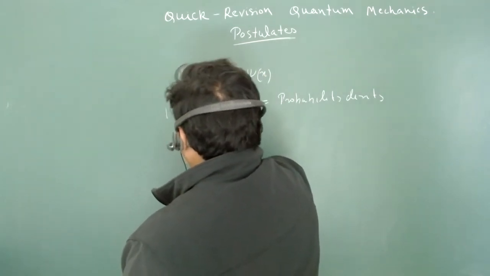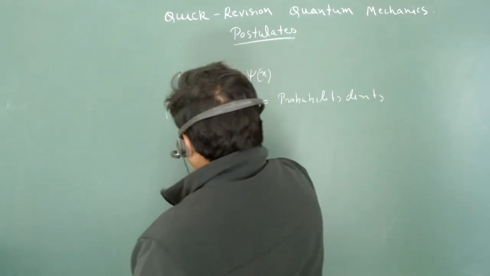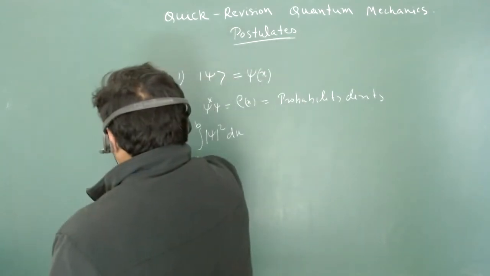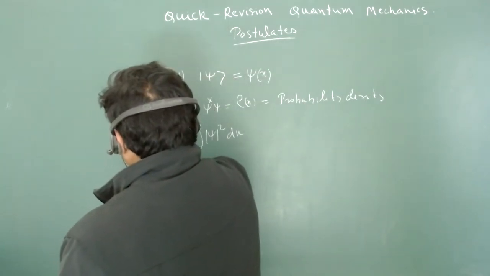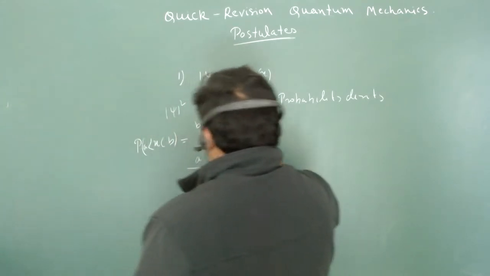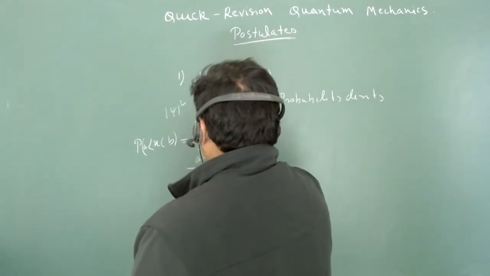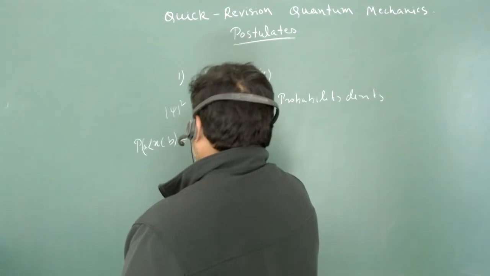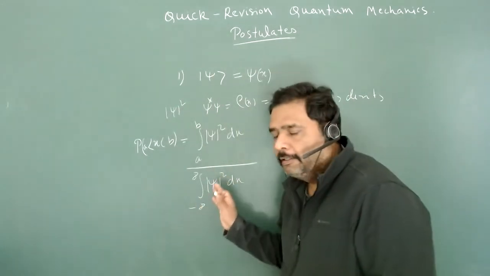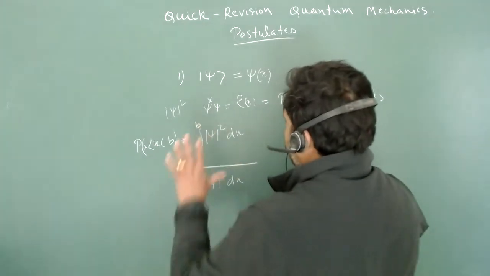And if you want to calculate the integral of mod psi square dx between a to b, then what is the meaning of that? You are going to calculate the probability that the particle is between a to b, and obviously you have to ensure that it is normalized. If it is not normalized, then you have to just focus on this particular part and go from minus infinity to plus infinity. So this is very important. Most people are not checking whether it is normalized or not. So I will just tell you to use this particular thing.